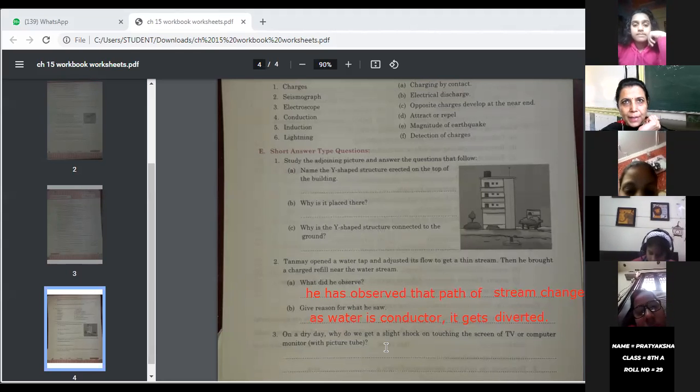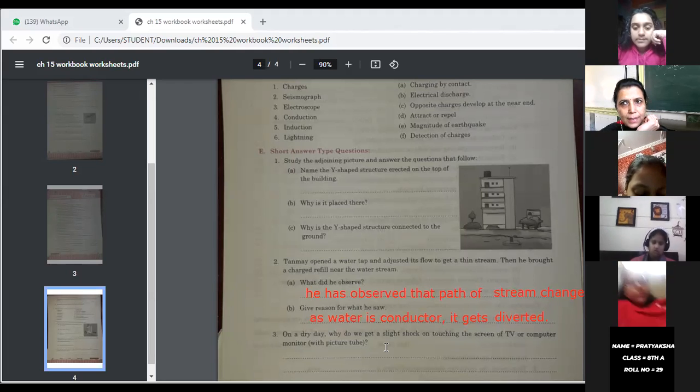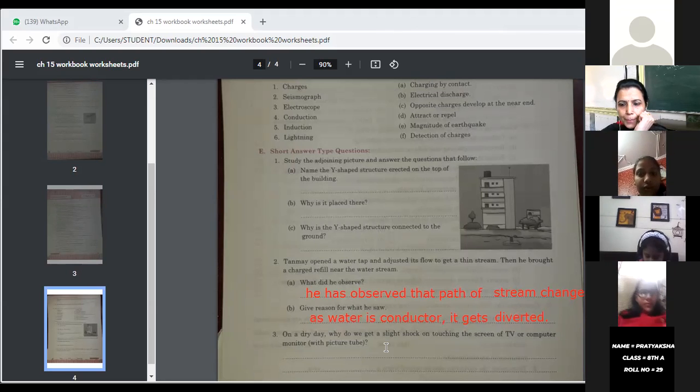Whenever we touch a metallic object, the charge gets discharged through our body. That gets earthed. So kindly write down: because the charge passes through our body.